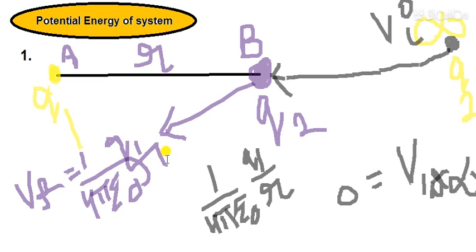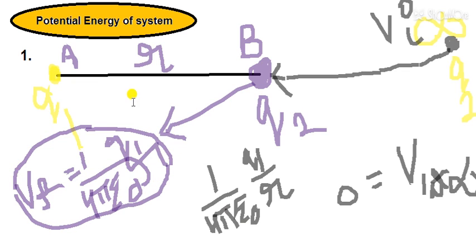So students, this is the value of V final, that is the potential at point B due to the charge at A. This is the potential at this point due to this q1 charge. And V initial is the potential due to q1 charge at infinity, that was 0. So I hope the two potentials are clear.